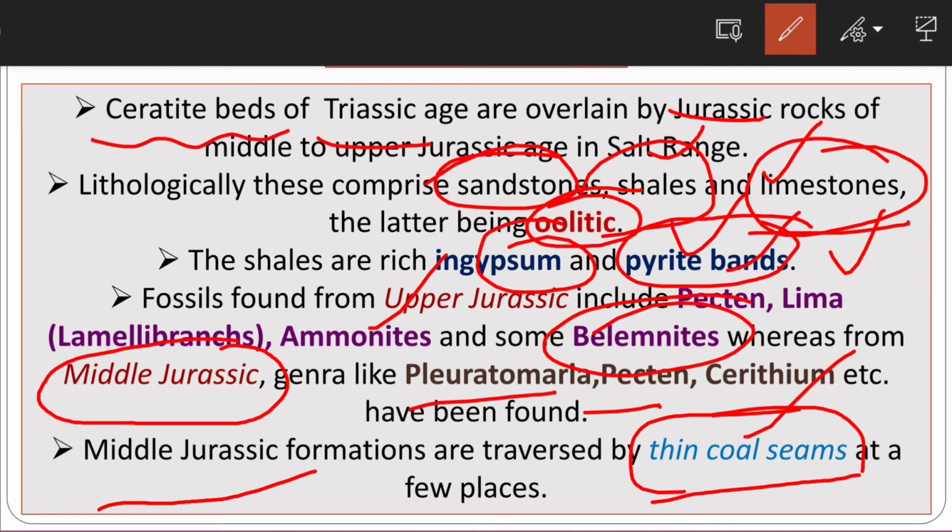They are not so productive, but thin coal seams have been found and investigated in this middle Jurassic area. And you will know that the Salt Range is well developed in the Pakistan area. In the Indian scenario we also get some outcrops, but most of the outcrops and most of the expansion is in Pakistan.